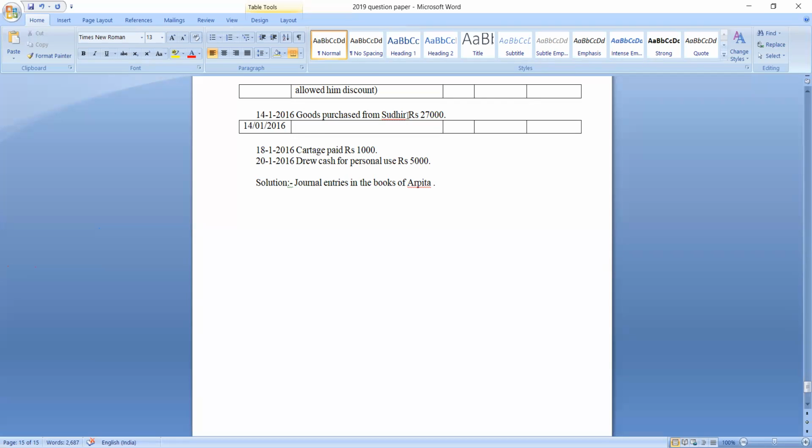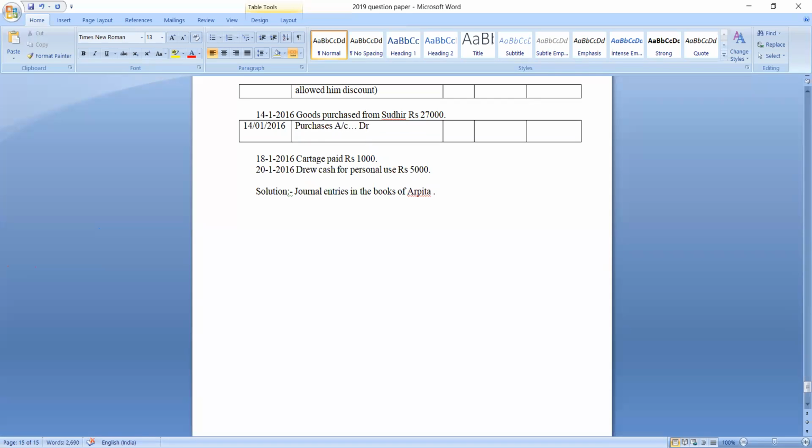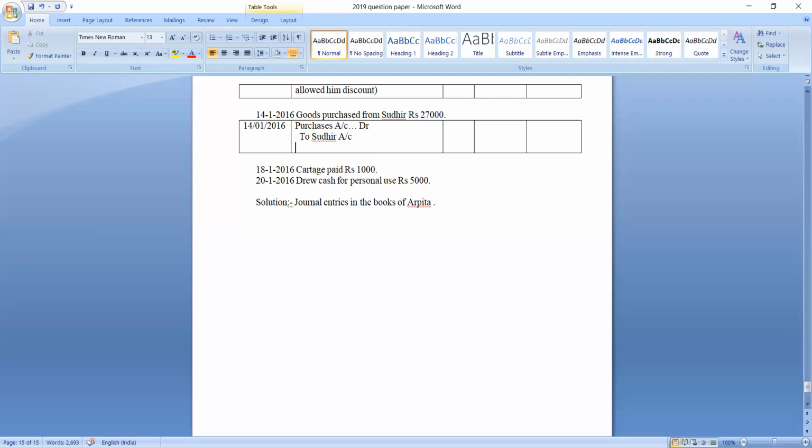Purchases are expenses, no? According to the nominal account rule, debit all expenses and losses. So the purchases account should be debited. Understood? Then who is the giver? Sudhir is the giver, so Sudhir's account should be credited. What is the journal entry? Purchases account debit to Sudhir's account.